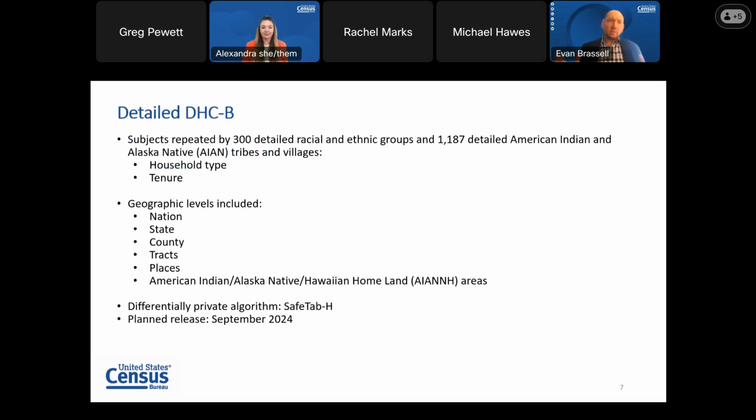Like Alexandra mentioned, this is the companion product to the recently released Detailed DHCA. However, while that product covered statistics on people, namely population counts and sex by age statistics, the Detailed DHCB covers household level statistics, and these are statistics which are based on the detailed race and ethnicity of the householder.